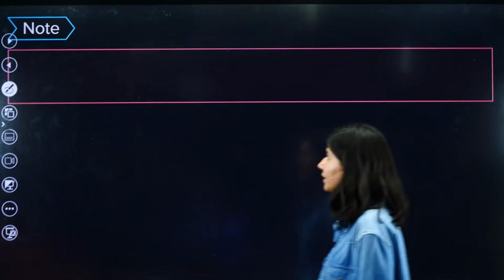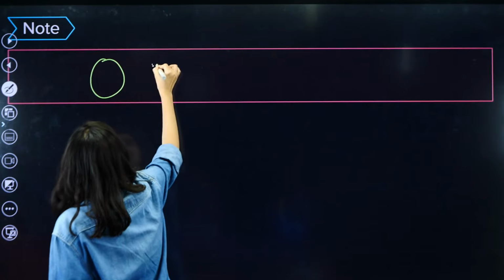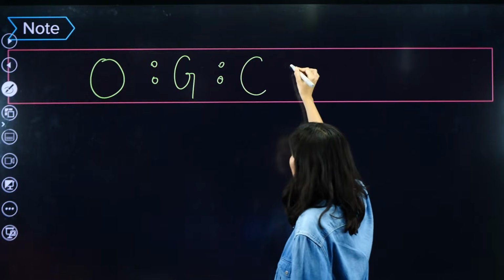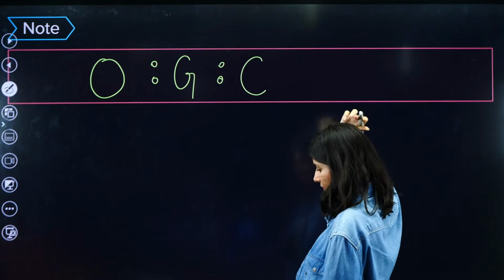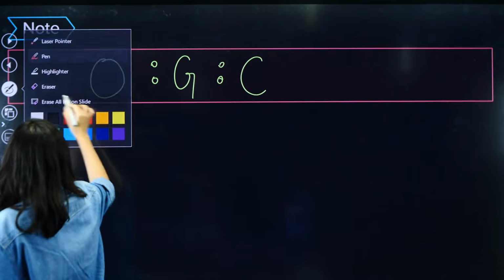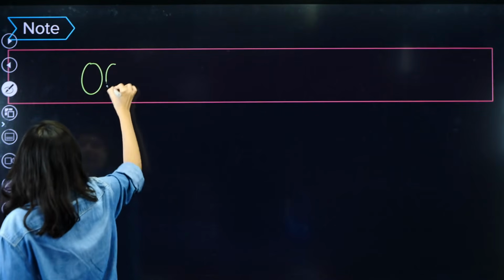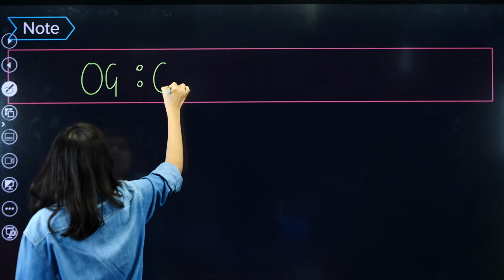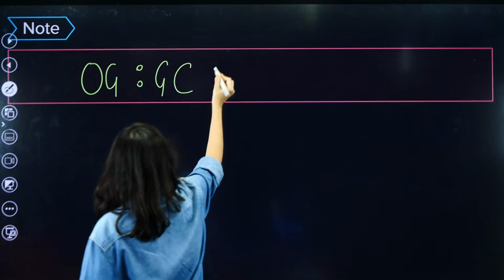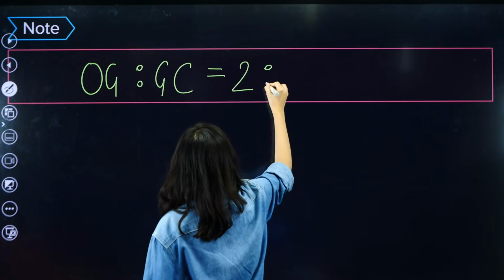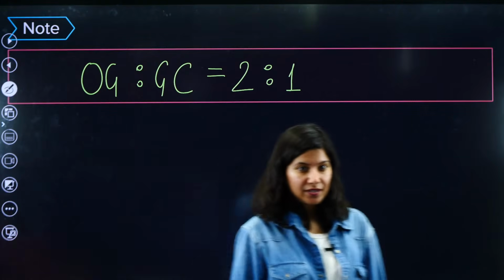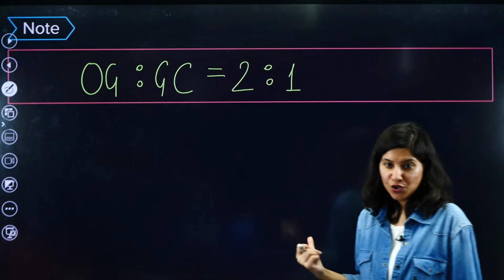Now, very important: the O, G, C ratio. OG is to GC, the ratio is 2:1. Very important. OG is to GC, the ratio will be 2:1.